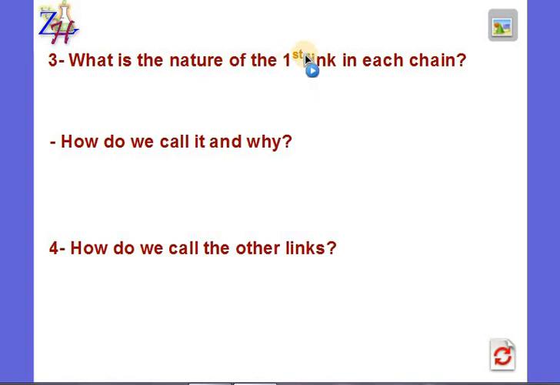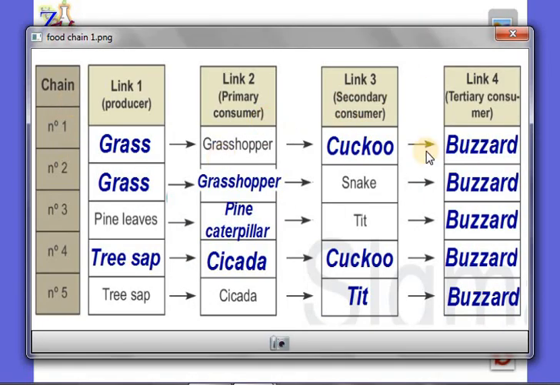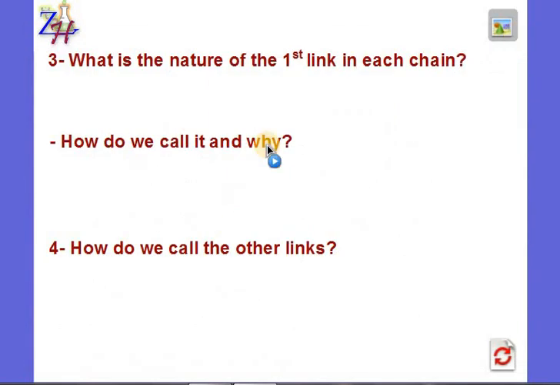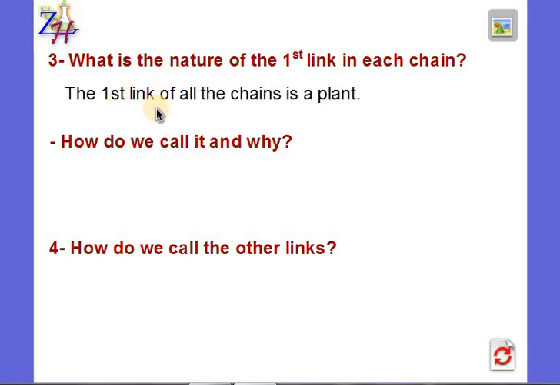What is the nature of the first link in each chain? Let's recall the 5 chains. Look at the first link in each chain. Grass, grass, pine leaves, tree sap, tree sap. All of these links are of plant origin. So the nature of these is a plant. The first link of all chains is a plant. All the chains start with a plant.